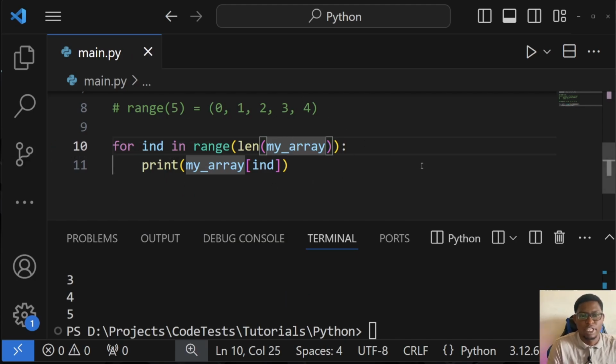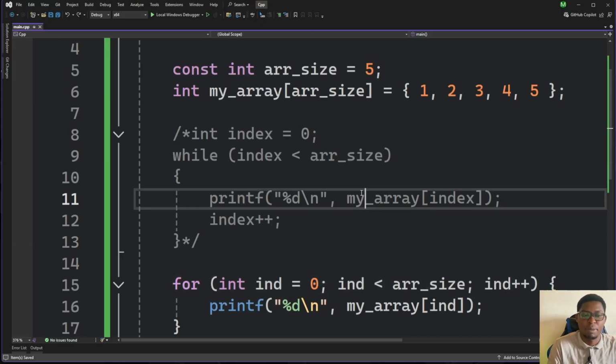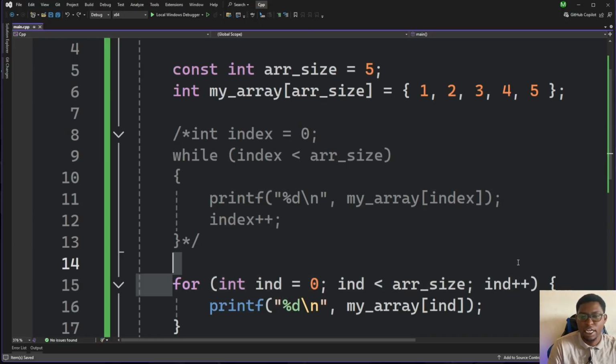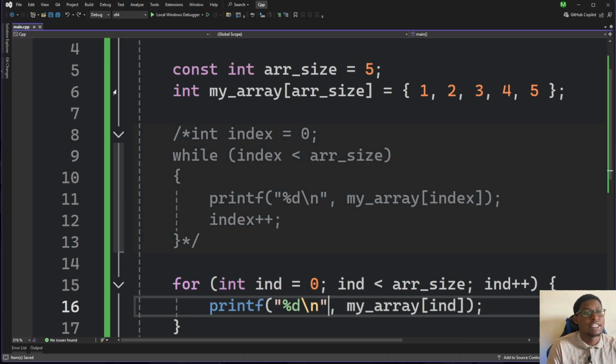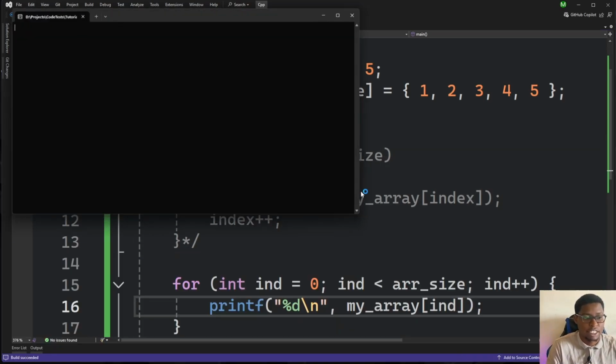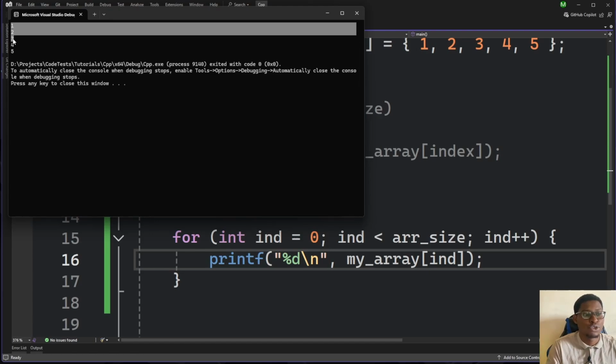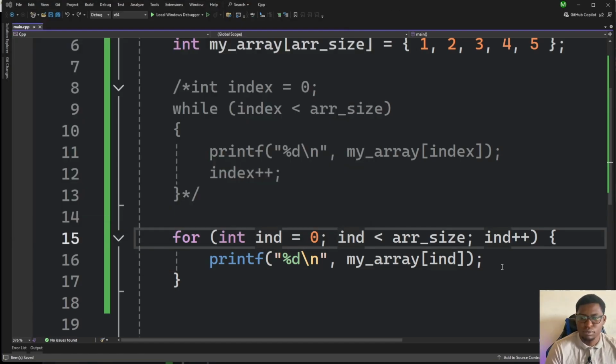Okay, so that's the same way that we have it in C++. Everything is declared within the for loop, and then now you execute whatever statements that you need to execute. You don't need to worry about incrementing because it's already part of the loop. So if I run this, we expect to get the exact same result that we got before: 1, 2, 3, 4, and 5. So in C++, we also have the do while loop.